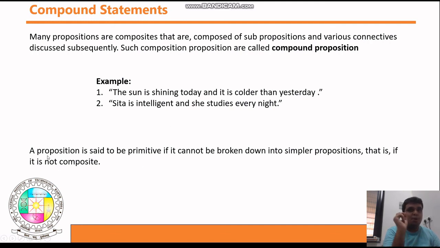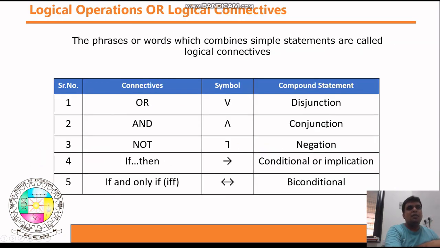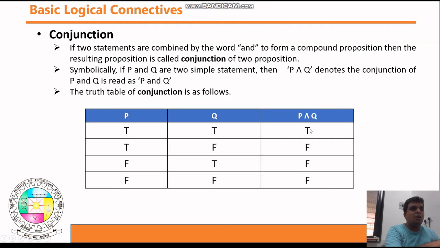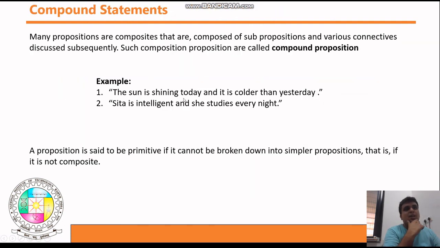See this definition: a proposition is said to be primitive if it cannot be broken down into simple propositions. So you might now have an idea about what is meant by a proposition, what is meant by a compound statement, and what is meant by primitive statements. In the next lecture we will see the different logical operators and different logical connectives. The and we discussed here is also a connective.